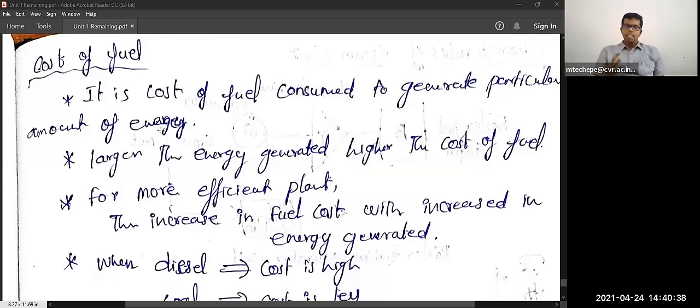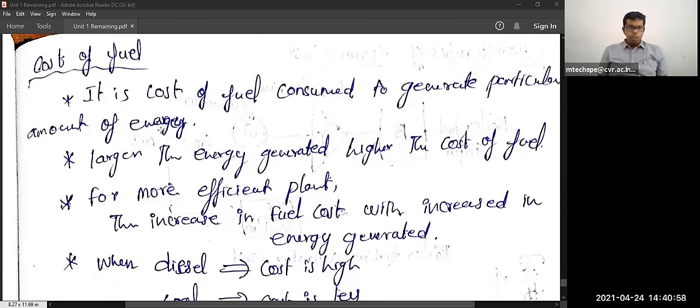Even so, the cost of the fuel increases like anything. Whereas for a hydropower station the cost is less, and for a nuclear power station also the cost is somewhat less. Next, coming to the diesel generating units.